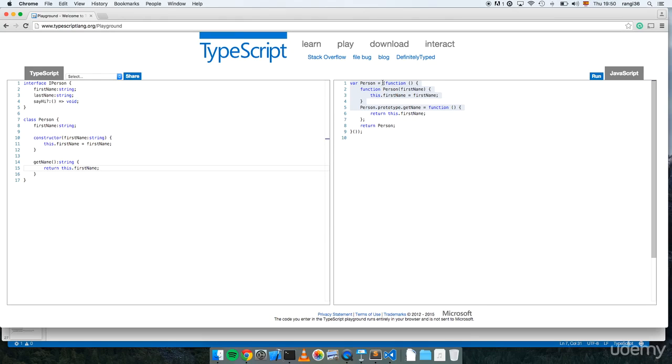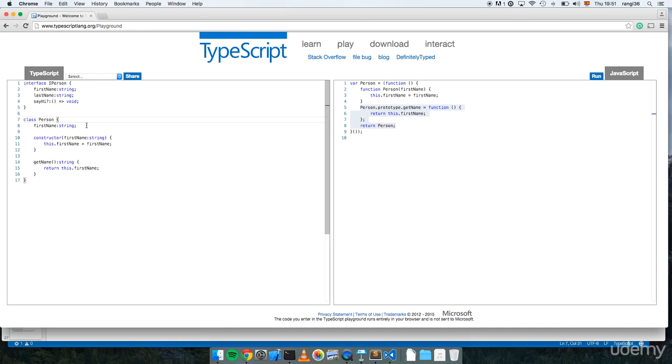As you can see here, this is the final transpiled version of this code. The interface, as we said, is nothing in the final JavaScript, and the transpiled version of the class Person is just an auto-invoked function, and we are using prototype to generate the final Person class. In the future, when ES6 supports classes, if you transpile this to ES6, it's going to be exactly the same without the TypeScript features of the type data.